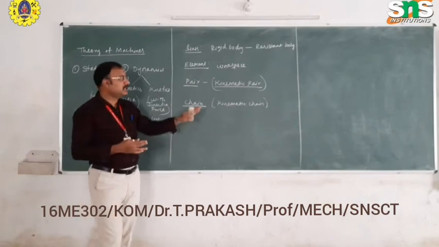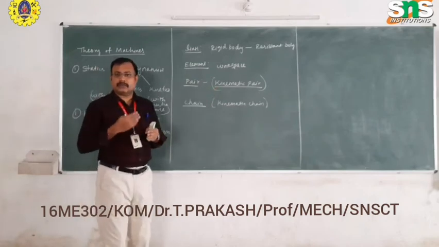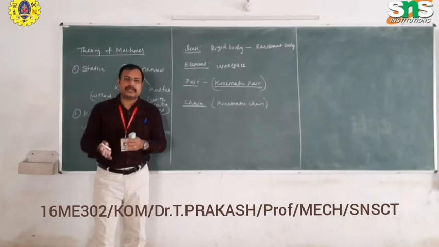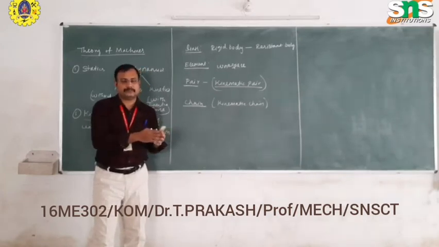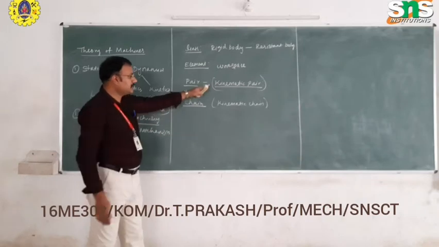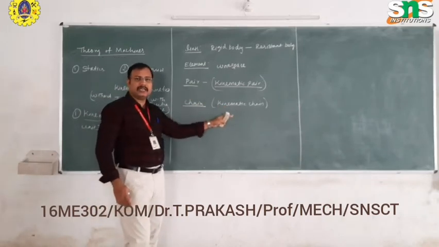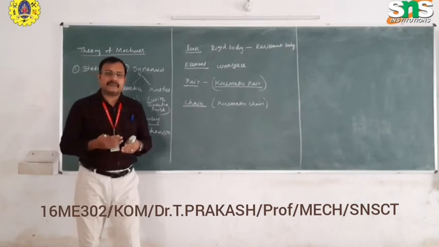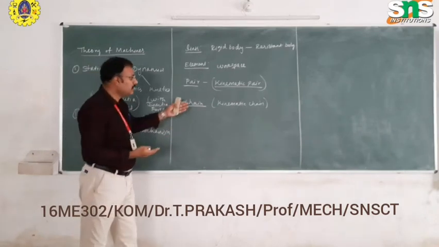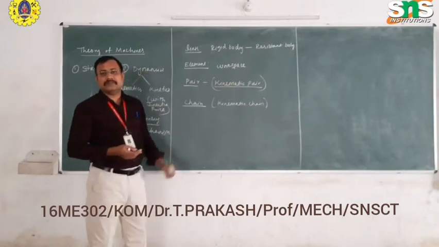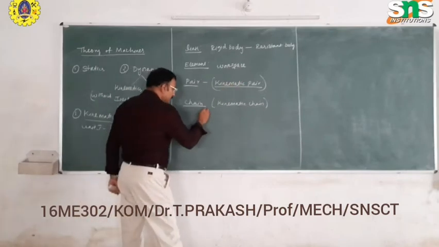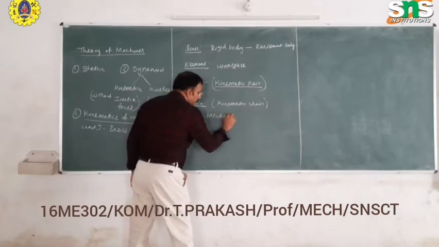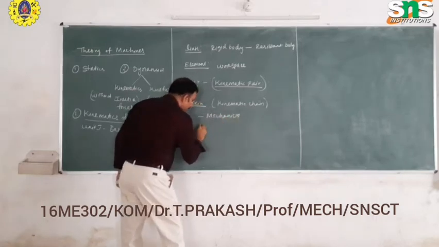Once again, I repeat, the kinematic pair is a mechanism or a combination of linkages where input motion is transmitted to the output motion. In a kinematic chain, we can combine input to output to form a mechanism into useful work. We can convert a kinematic chain into a machine also. Therefore, there are important terms after kinematic chain: mechanism and then machine.